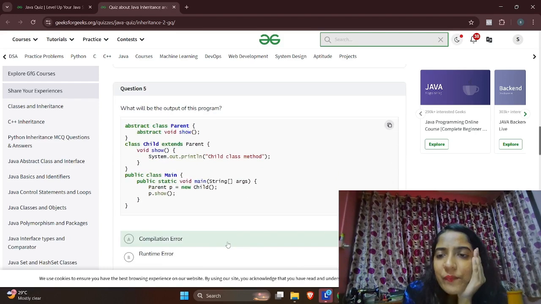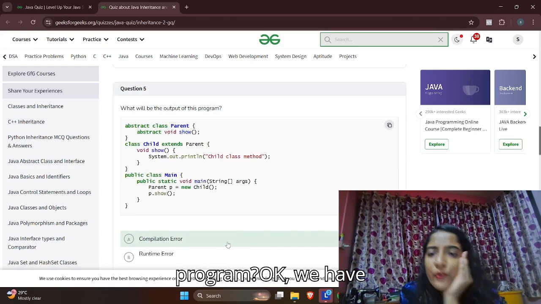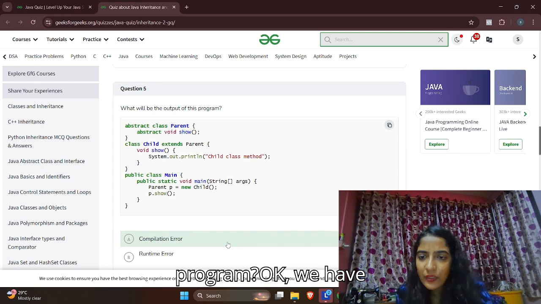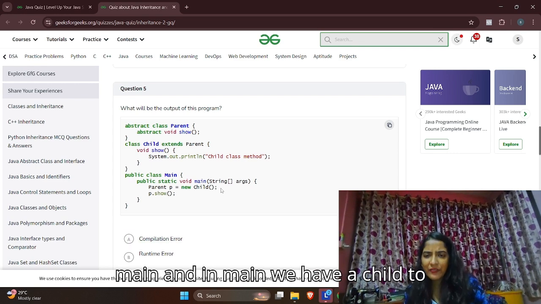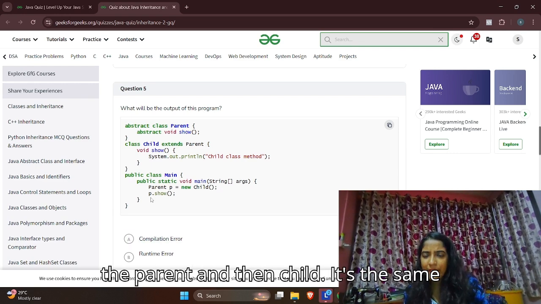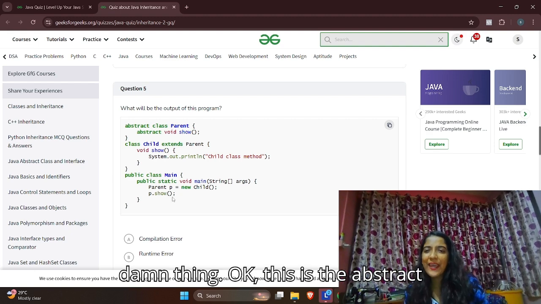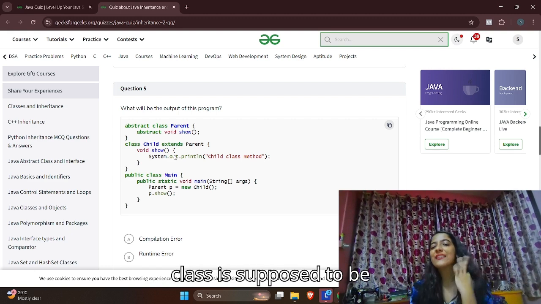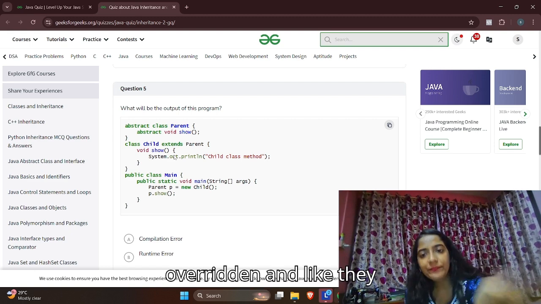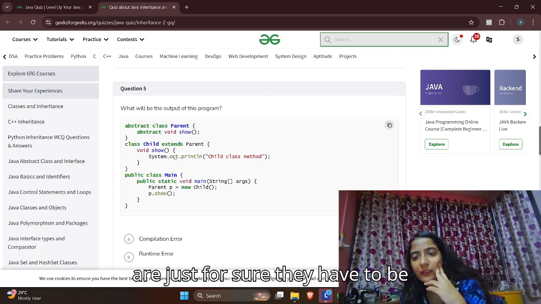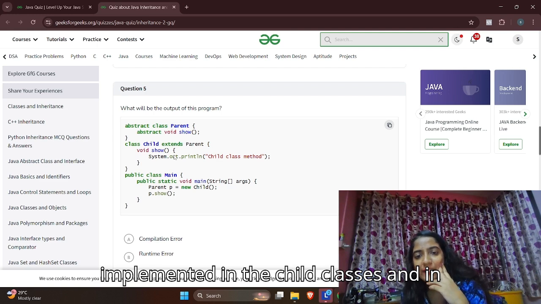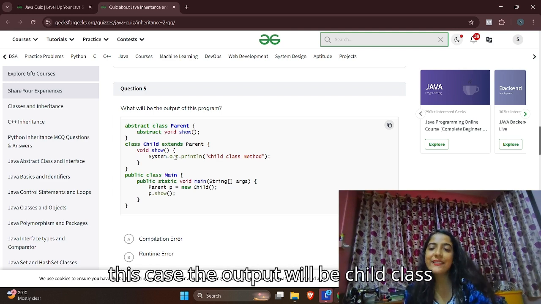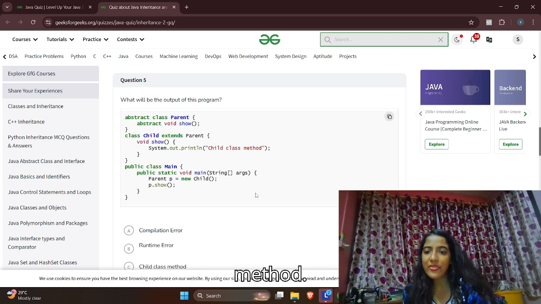Next one, please. What will be the output of the following program? Okay, we have main, and in main we have a child assigned to the parent and then show. It's the same thing. Okay, this is the abstract one here. Basically an abstract class is supposed to be overridden, they are just for show. They have to be implemented in the child classes, and in this case the output will be child class method.